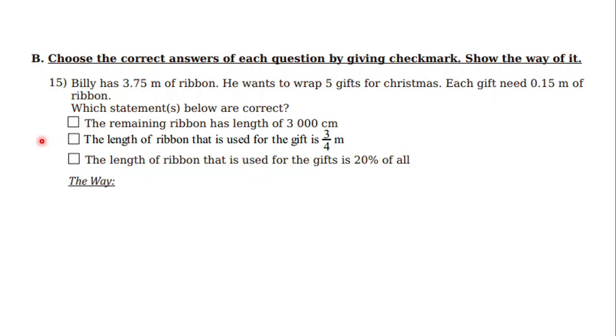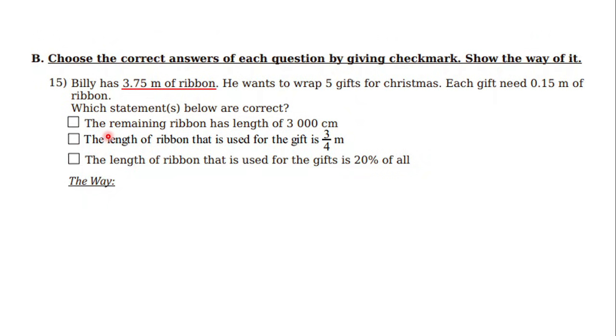Billy has 3.75 meters of ribbon. He wants to wrap 5 gifts for Christmas. Each gift needs 0.15 meter of ribbon. Now the question is this: which statement or statements below are correct? So it's possible that the correct answer is more than one, but we check the statements here one by one.